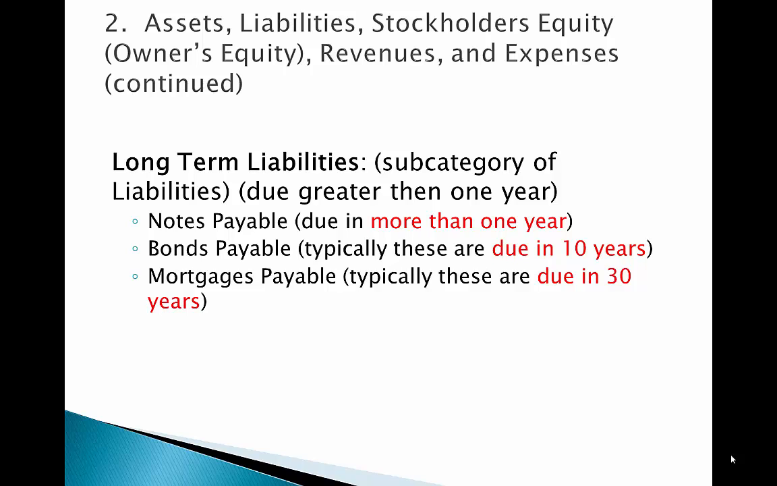Long-term liabilities are due in greater than 1 year. They include notes payable that are due in more than 1 year, bonds payable, which are typically due in 10 years, and mortgages payable, which are typically due in 30 years.